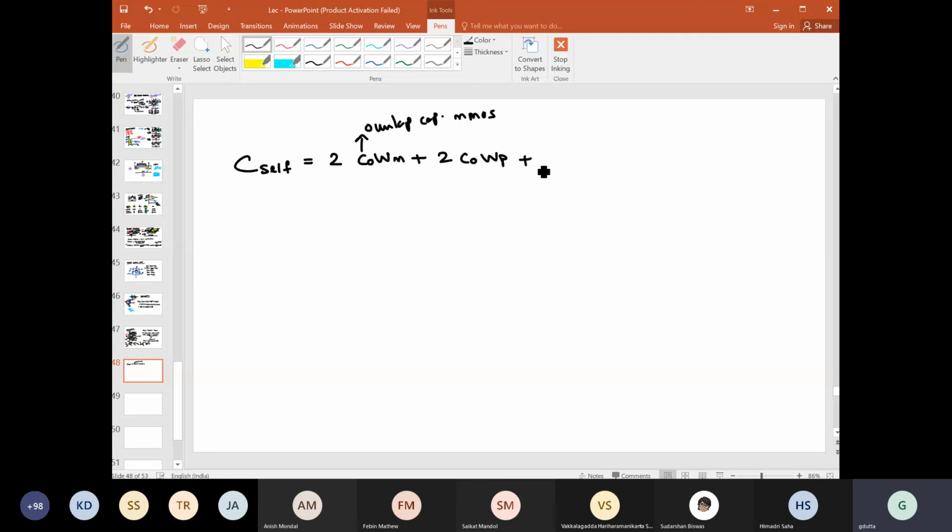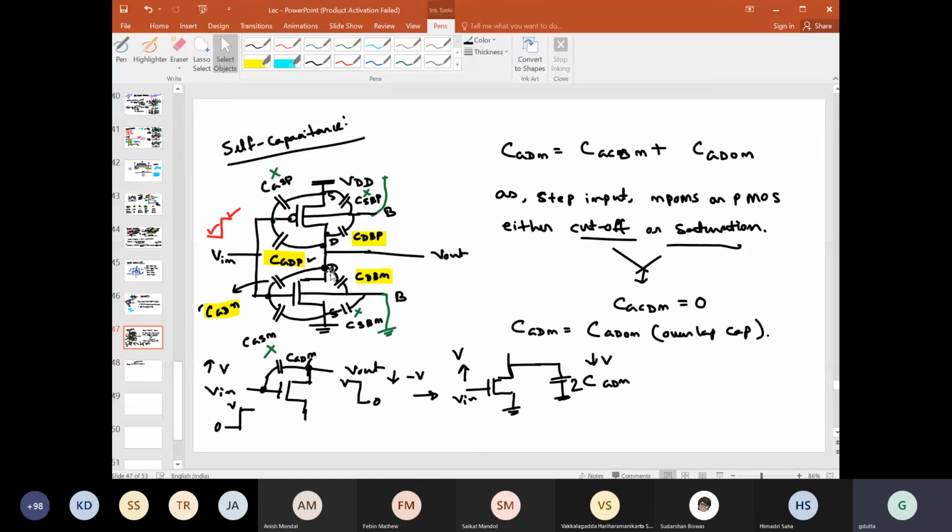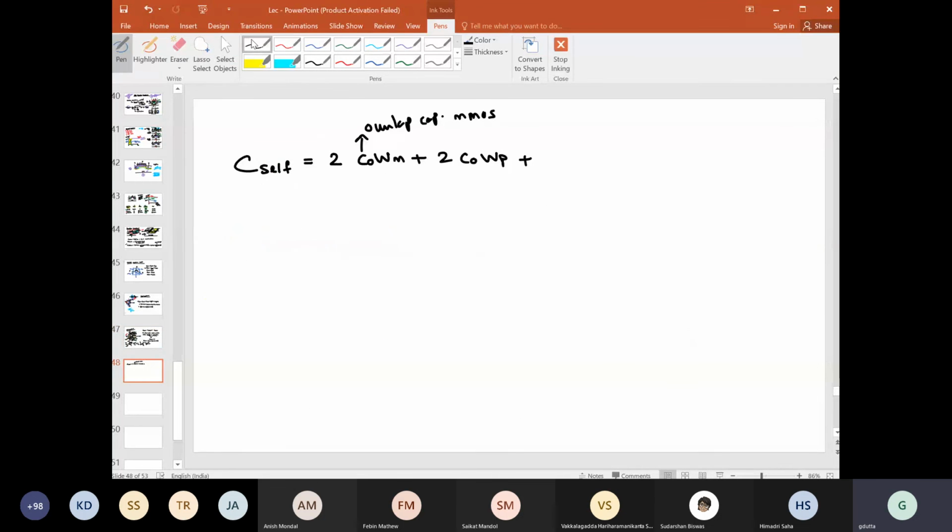And then we have these two things, the junction capacitance of Wn plus the junction capacitance of Wp. So this is more or less done.